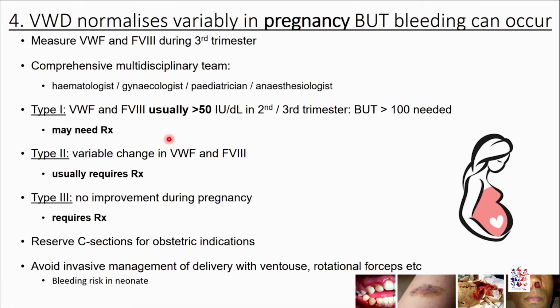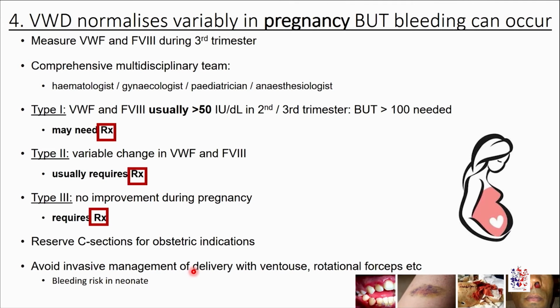Treatment may be needed, is usually needed, and is definitely needed depending on the subtype of von Willebrand's disease that the pregnant patient suffers from. Caesarean sections should be reserved for obstetric indications, and invasive management during delivery should be avoided because of the bleeding risk in the neonate.